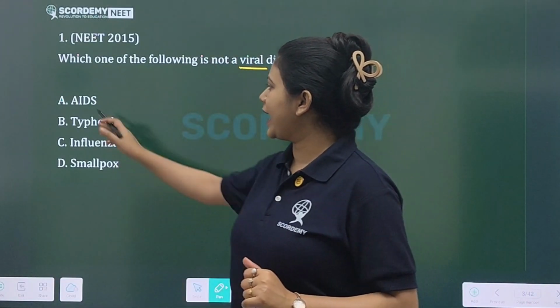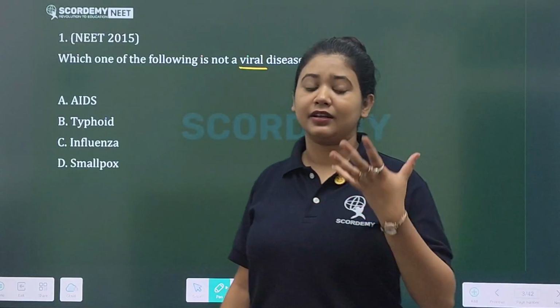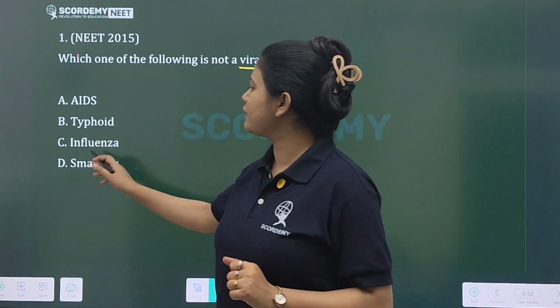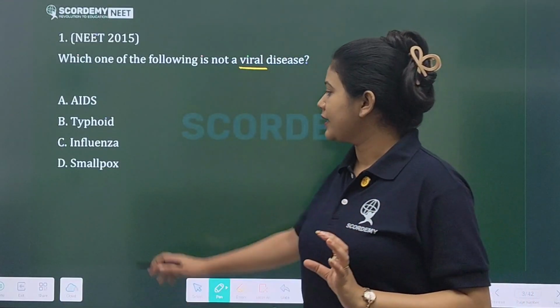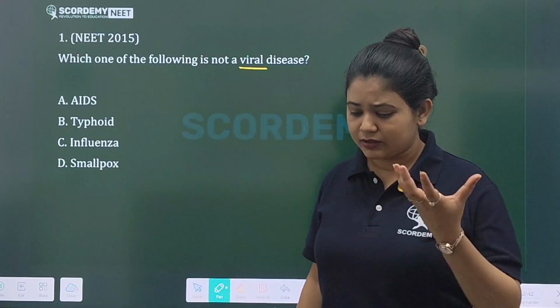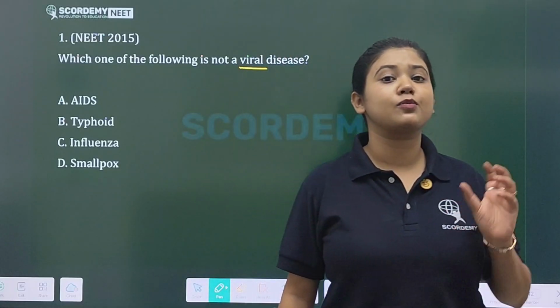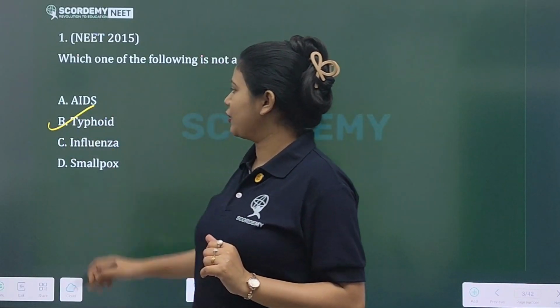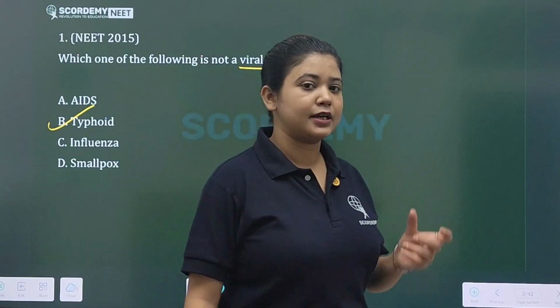Answer will be typhoid. What is AIDS? The causative organism of AIDS is the HIV virus, so this is a virus. Influenza is caused by the influenza virus. Which organism is responsible for smallpox? Variola virus, isn't it? The answer will be typhoid, because typhoid is a bacterial disease.